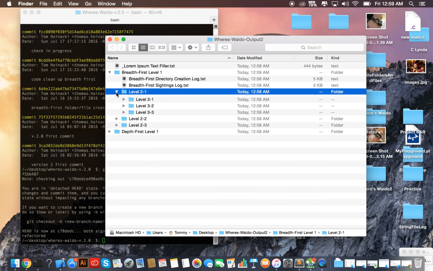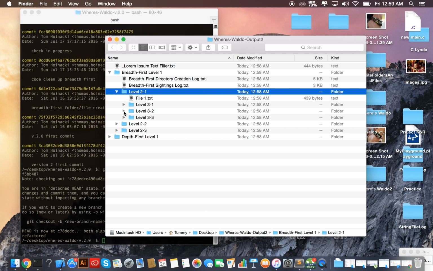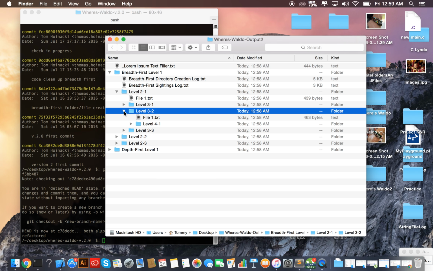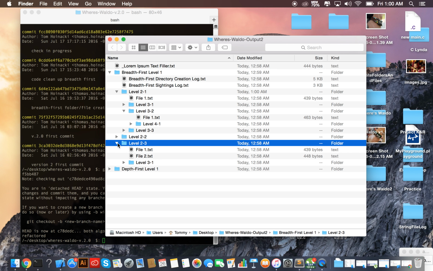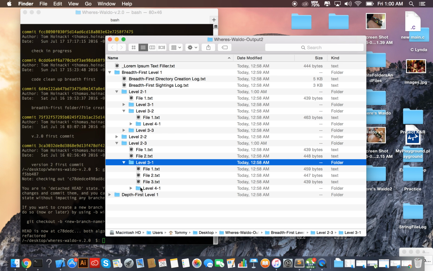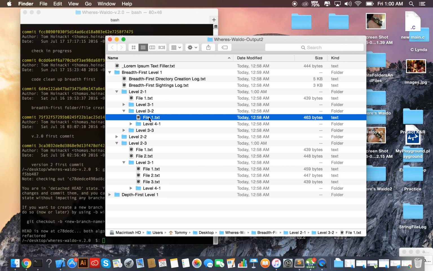If we look in any of these folders, we randomly got 3 for this one, so this one has a lot. If we go to the next level, we only got 1. Let's check out this other level 2, 3. It only got 1. Let's see how many 4s it got. It only got 1. So you can see the pattern: there could have been a maximum of 3 children for every single parent folder. If we click into one of these, there are 3 text files here, but only 1 under 3.2. So that's also random. Everything's randomized, the amount of child folders and the amount of text files.